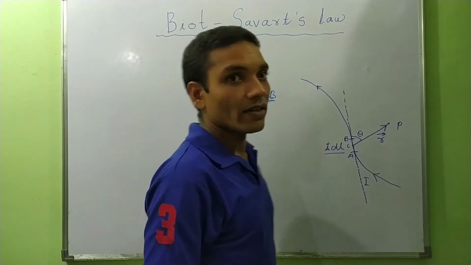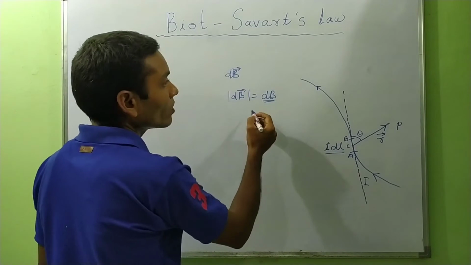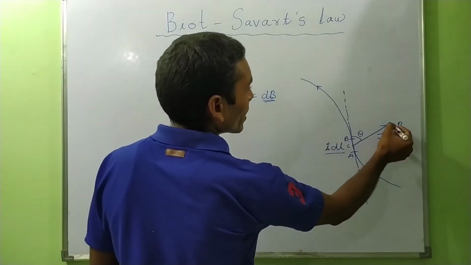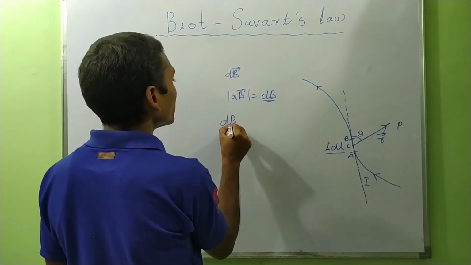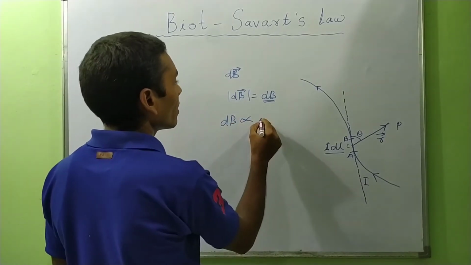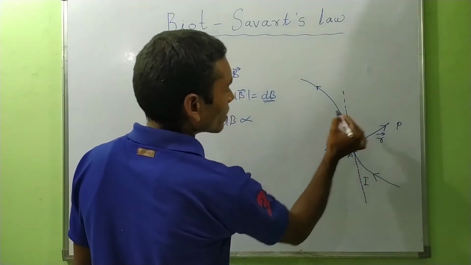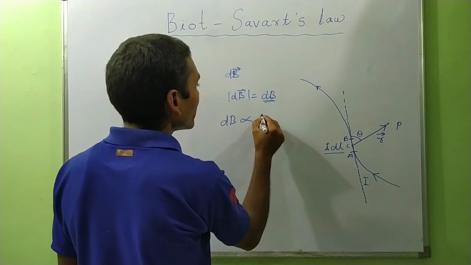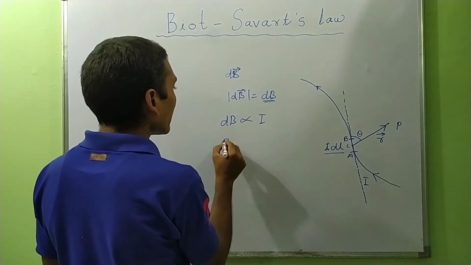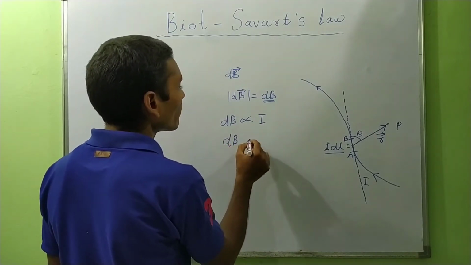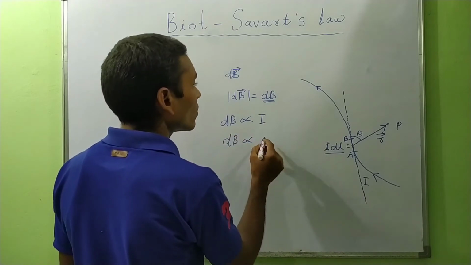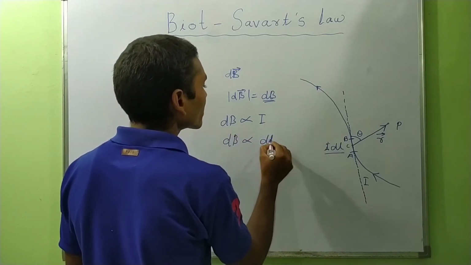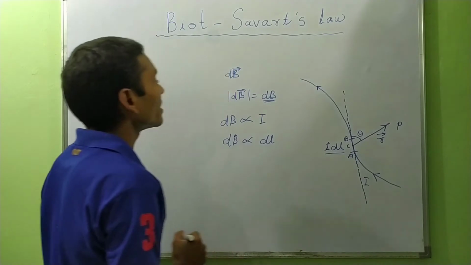They told us that the magnitude of the field produced at point P, dB, is directly proportional to the current I flowing through the current element, and it is proportional to the length dl of this small current element.